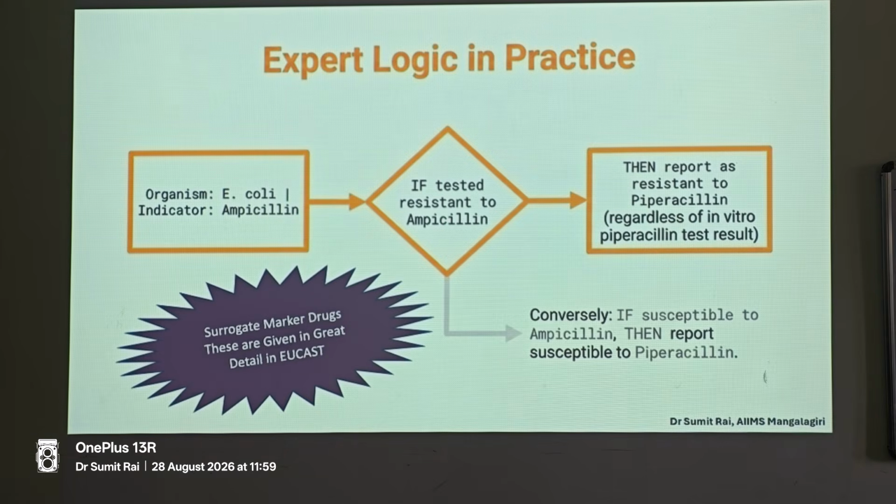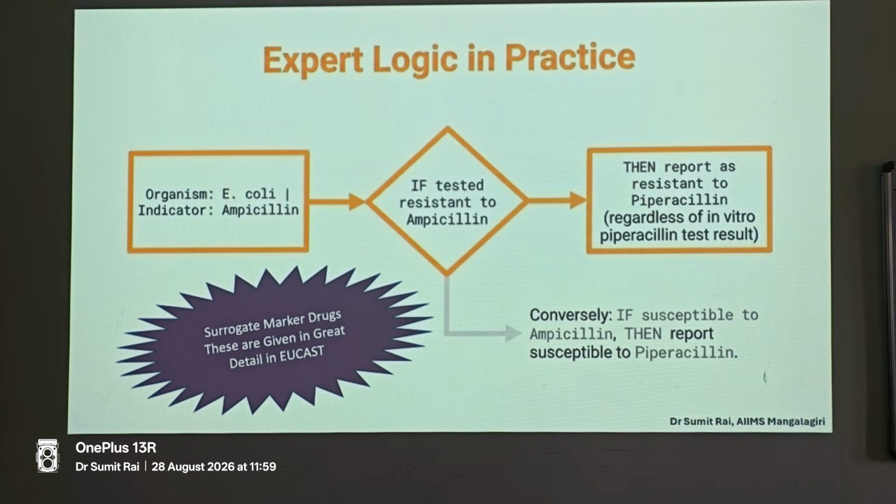All right, so the expert logic, we see it in practice. For example, this is what we call surrogate markers. Now, surrogate markers are given in great detail in EUCAST, but only sporadically mentioned in the CLSI tables, under table 2. For example, if it is E. coli, the indicator strain is ampicillin.